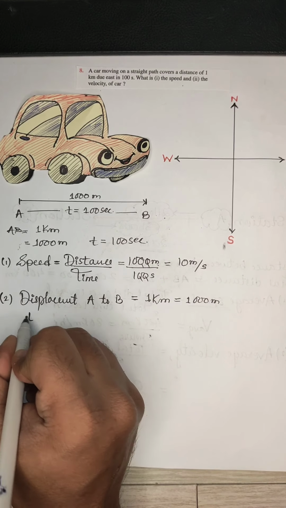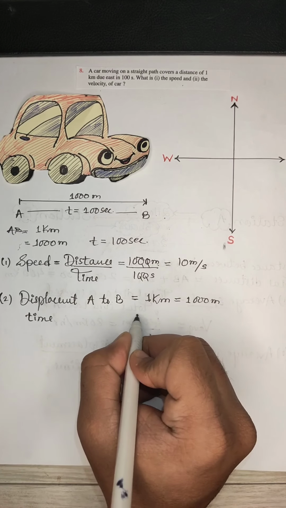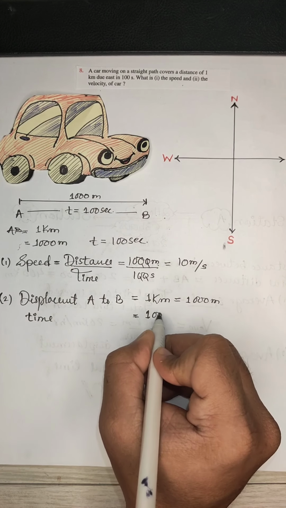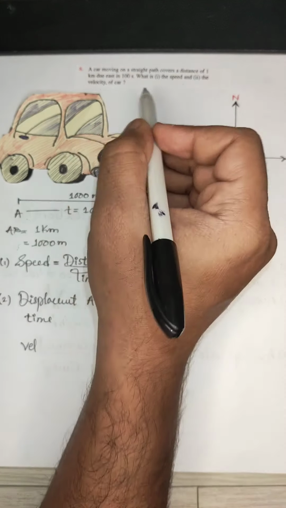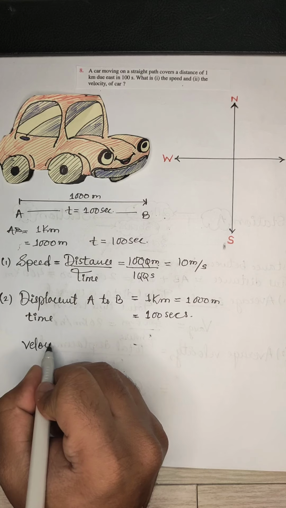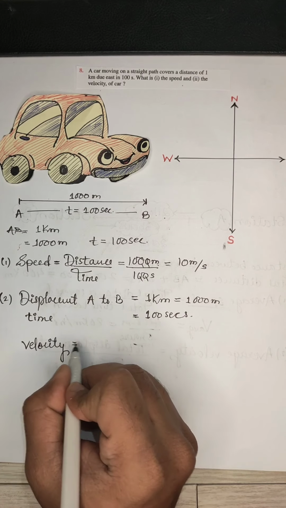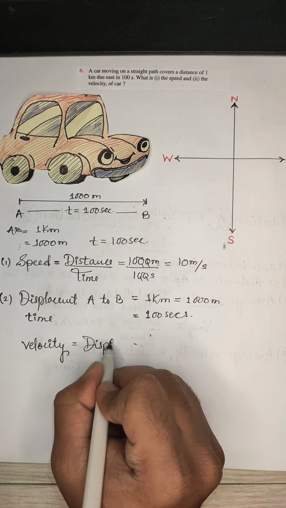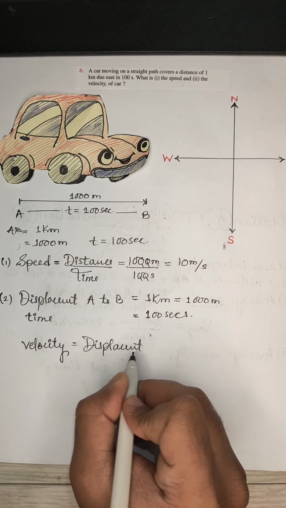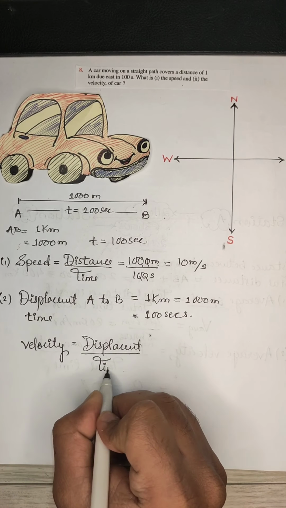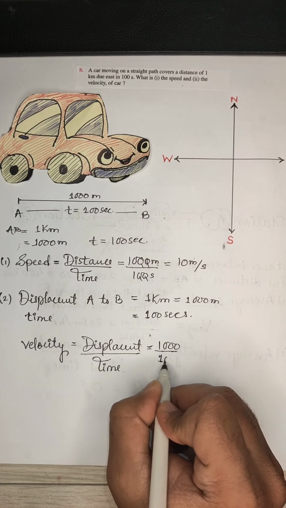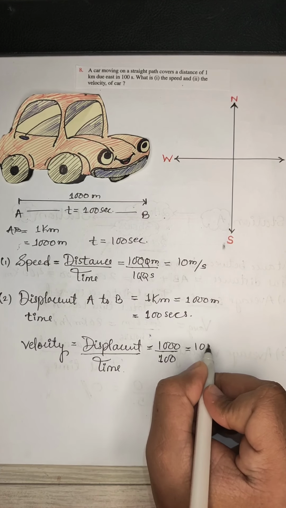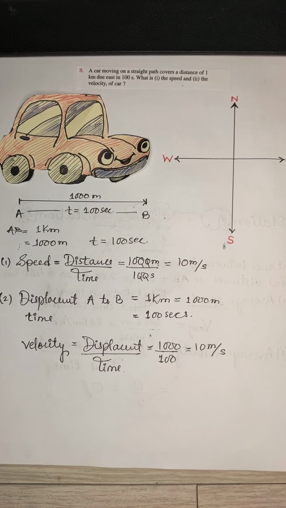Again the time will be 100 seconds. As they have asked to find the velocity, the velocity will be equal to displacement upon time, which is 1000 divided by 100, which comes to 10 meters per second. So we got the same answer.